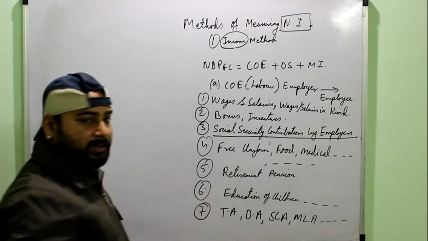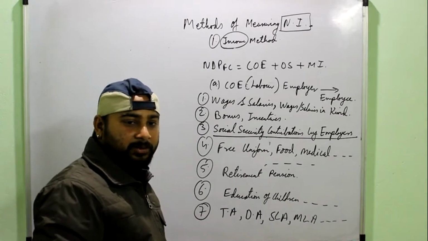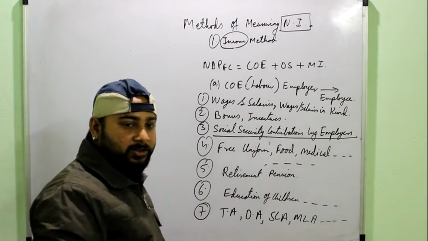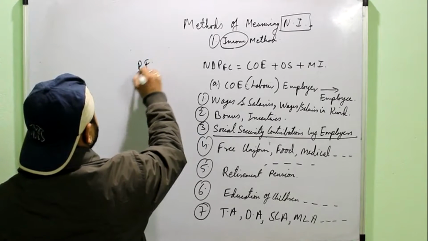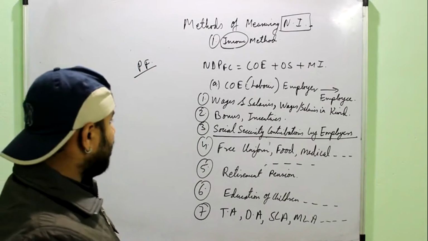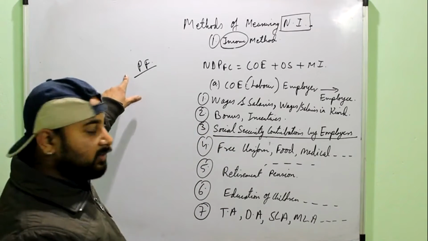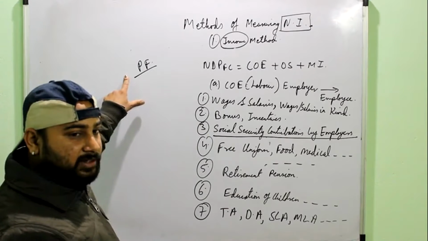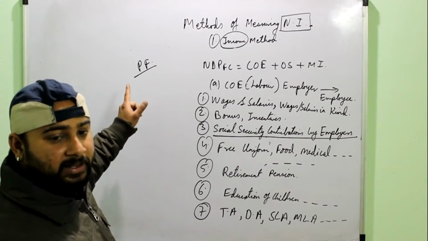It means what amount the employer is contributing for the employee in a social security scheme. For example, if you talk about the PF, Provident Fund, if an employee is contributing, or suppose from the employee's salary 1000 is being deducted for PF, then the organization also has to pay 1000.